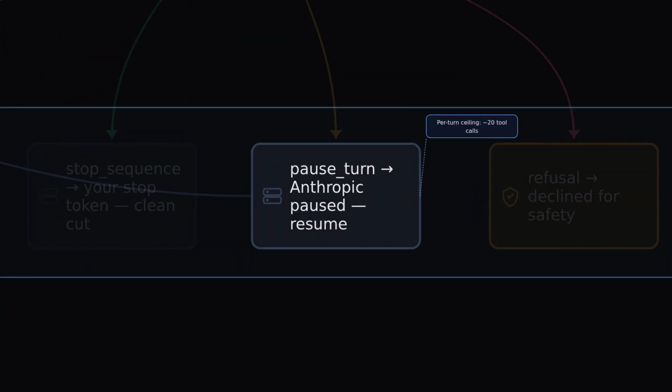First trap. As of March 2026, Anthropic enforces a server-side ceiling, roughly 20 tool calls per turn. Hit it and you get pause turn. Your agent loop must know to resume by sending the assistant's response back as the next request, not give up.